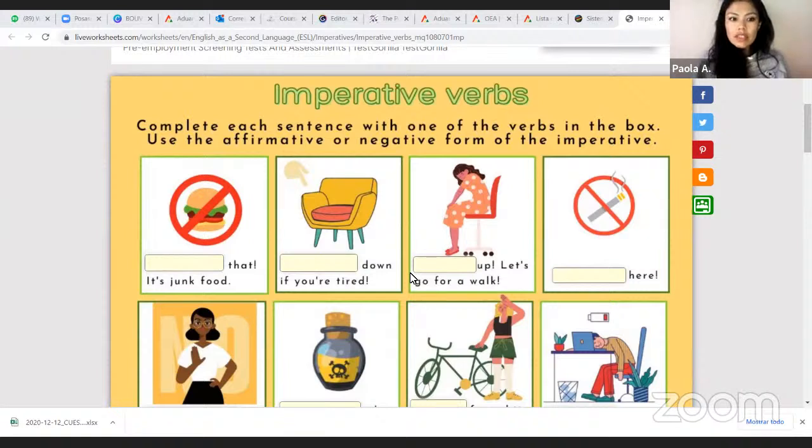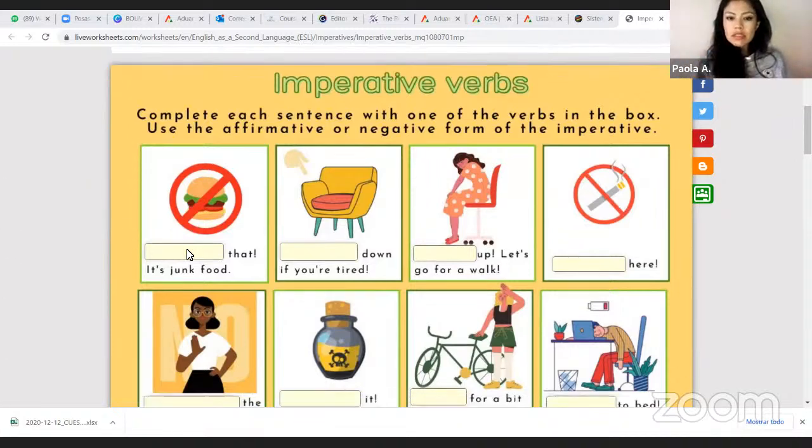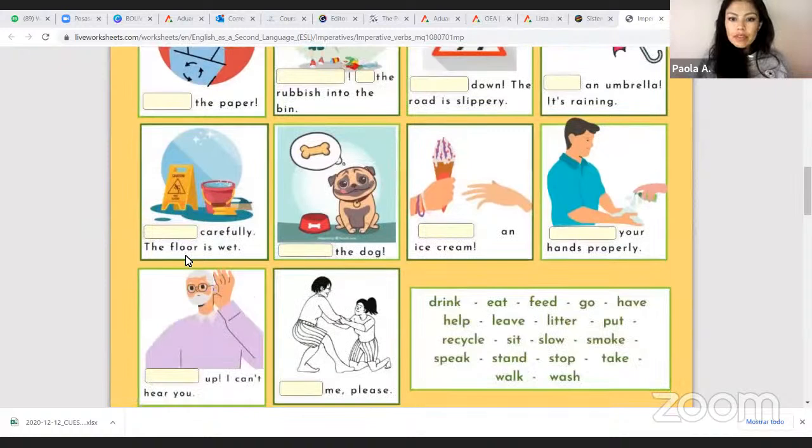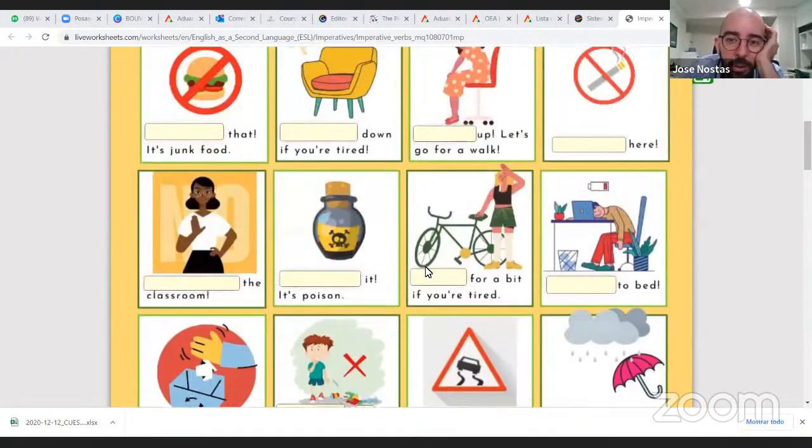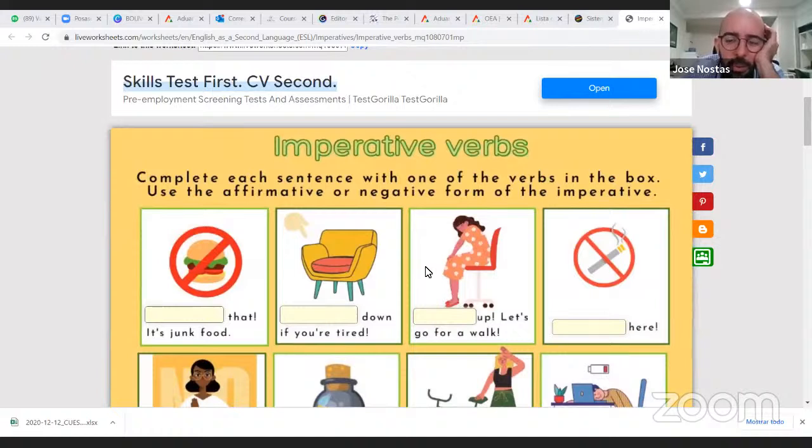If you go all the way down, you're going to see on your right a box with many different verbs. So we have to choose. You can scroll down a little bit. Thank you. So you can see on that box many different verbs. We have to choose between them to help the imperative work. Imperative. How was the imperative form?